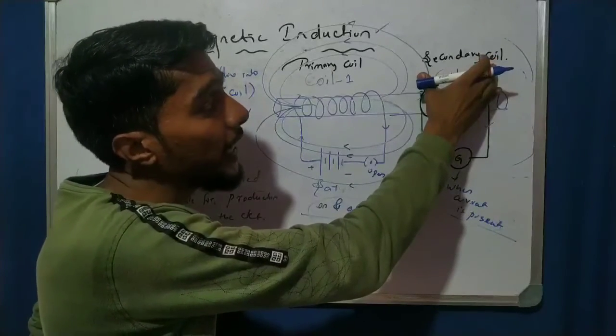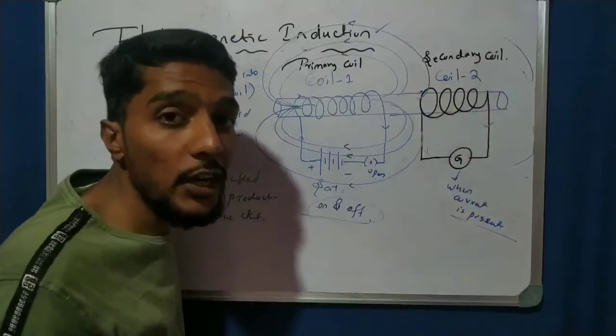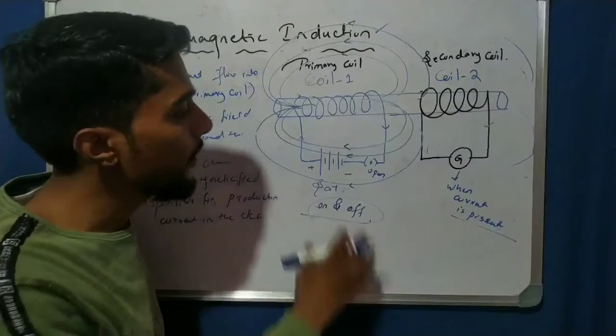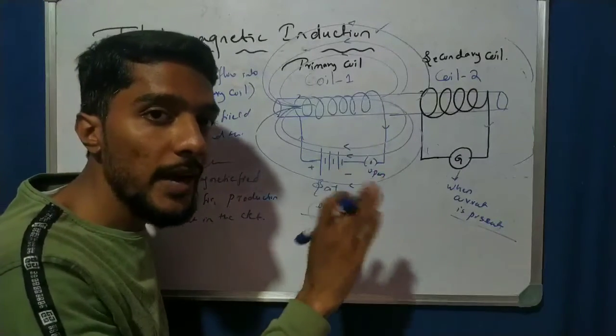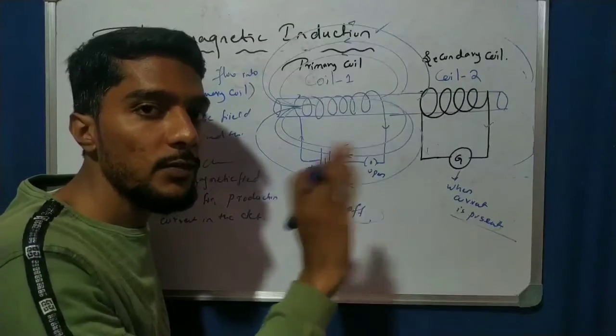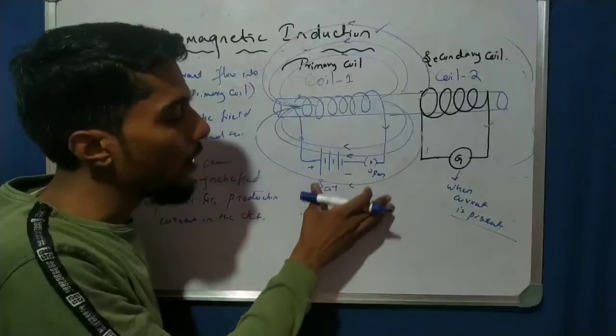Current in the secondary coil is called electromagnetic induction. See, what is electromagnetic induction? Changing the magnetic field produces current. So here, how do we change the magnetic field? By switching the button on and off.